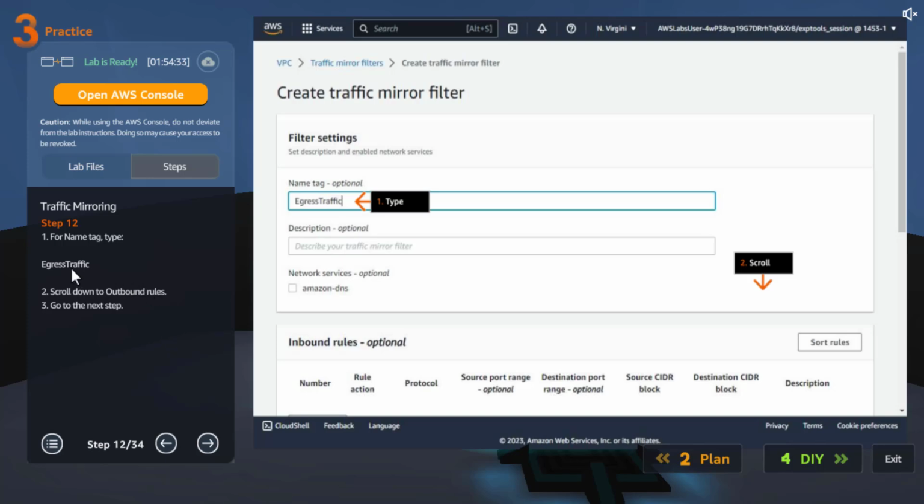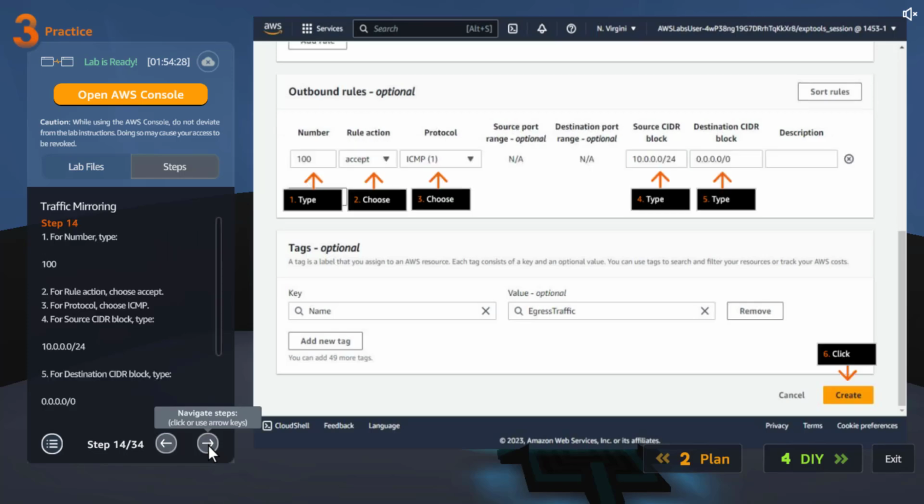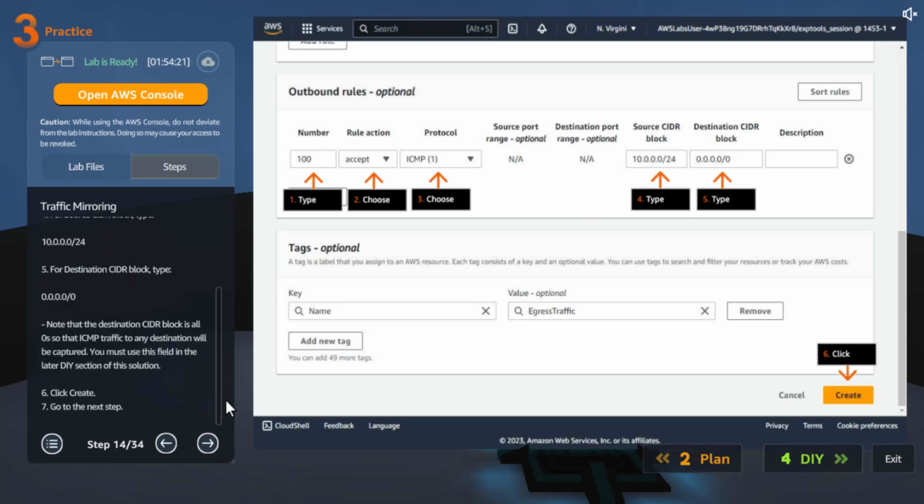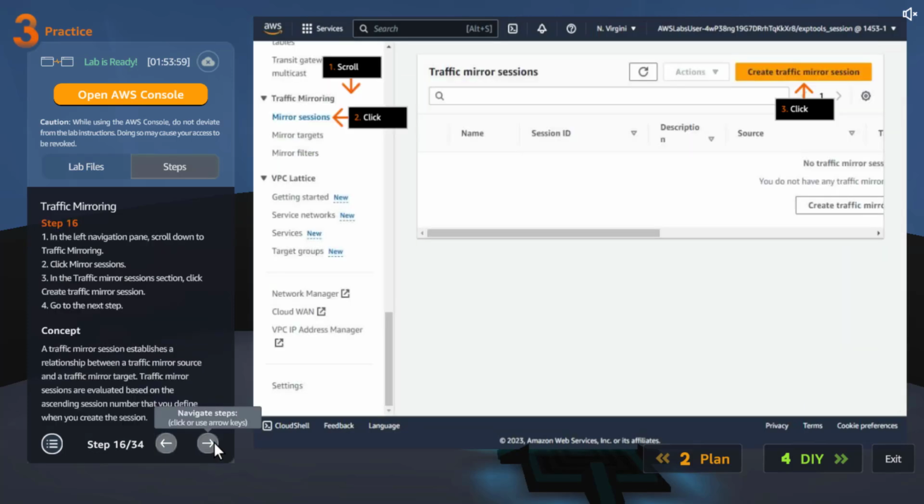And let's name this egress traffic. Scroll down, add a rule, and we are going to say 100 accept ICMP, and we are going to type 0.0.0.0/0. Destination is that, so we don't care about the destination. Note that the destination block is all zeros so that ICMP traffic to any destination will be captured. You must use this field in the later DIY section of this solution. Okay, close it. It's created.